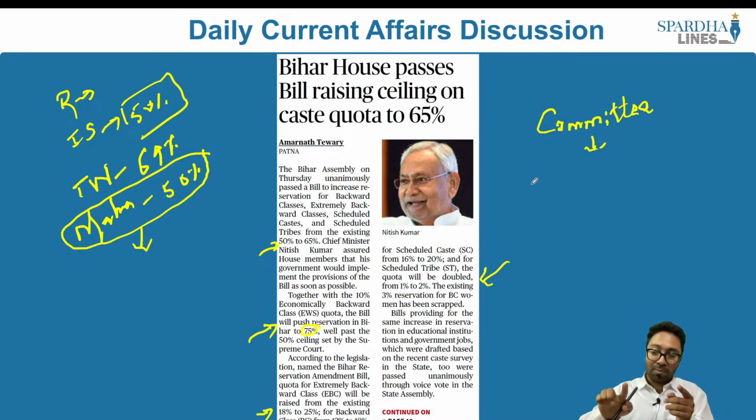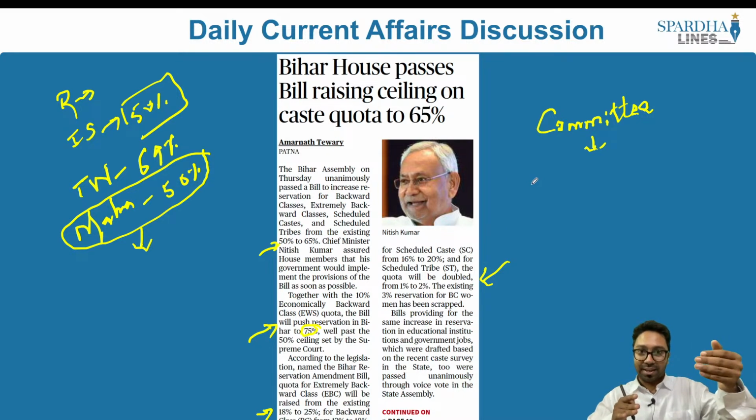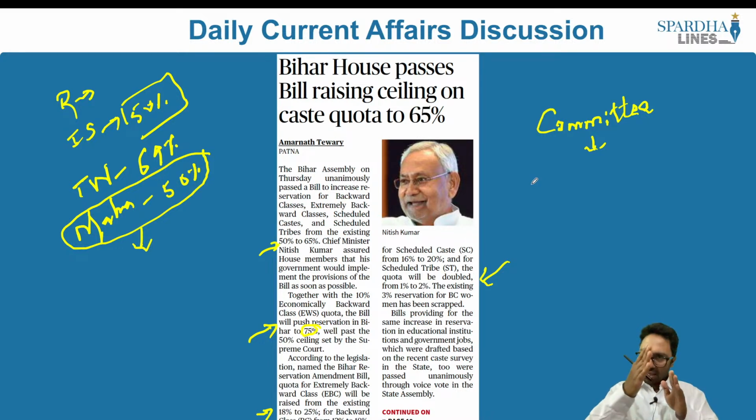And as a result, the Supreme Court in the Maratha reservation case did not accept it and declared this legislation as unconstitutional. But there is an exemption in the state of Tamil Nadu, and in all likelihood in the next few days they may also take up that case as well. So we will have more editorials and columns with respect to this legislation. We will take them up elaborately once we have these articles being discussed as part of our editorial. But as of now, only understand that they have breached this 50% mark. Only the state of Tamil Nadu has this exception, which is about 69% right now, and Maharashtra's legislation was recently declared unconstitutional by the Supreme Court of India.